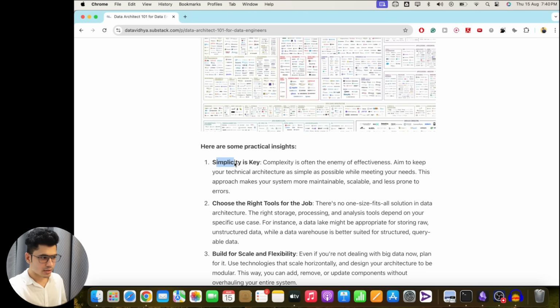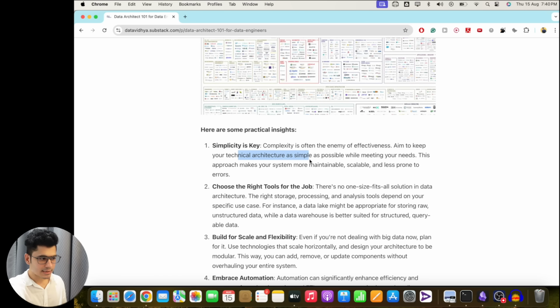The first is simplicity. The aim is to keep your technical architecture as simple as possible while meeting your needs. This approach makes your system more maintainable, scalable, and less prone to error. The more simple things you keep, the easier it is to maintain and scale, and it will be less prone to error because you will be able to identify the errors quickly. The more complex a system you build, the more difficult it will be for you to debug the errors.